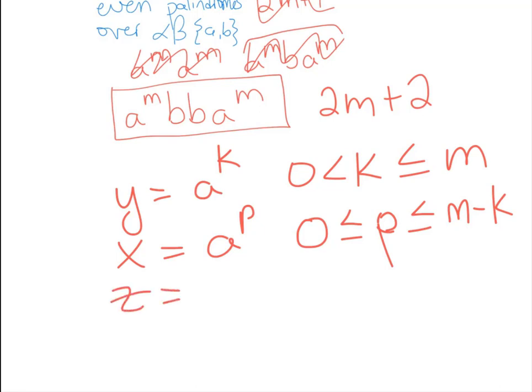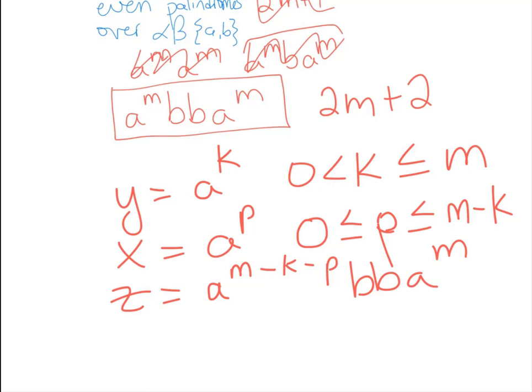So what's everything else? Everything else is any A's that remain. Oh, sorry, we're doing Z as the leftover one. So A to the M minus the K we used up, minus the P we used up. And then the rest of the string, B, B, A to the M.